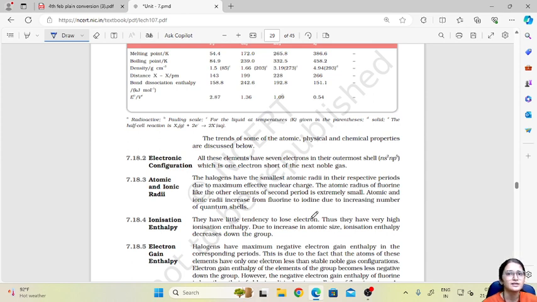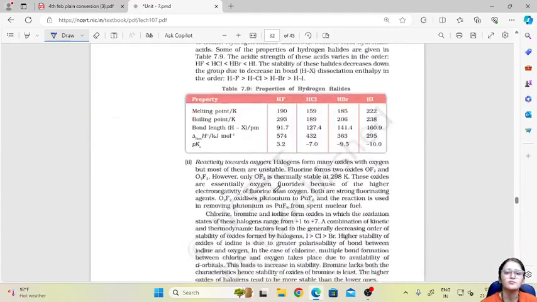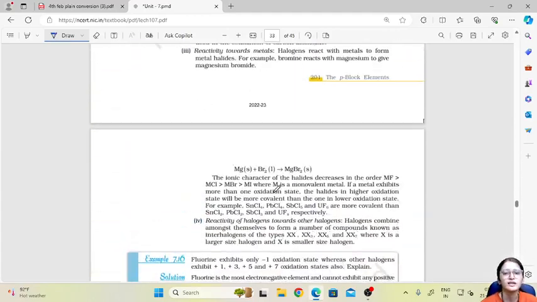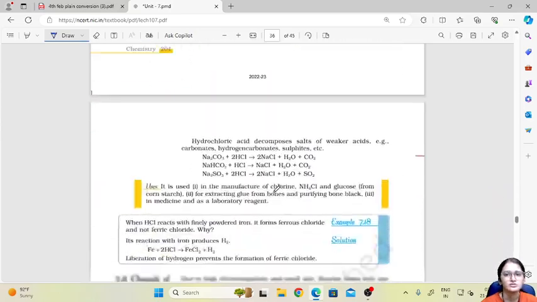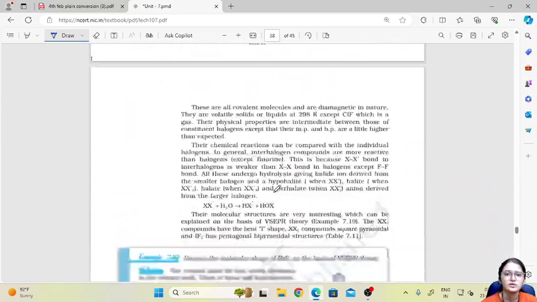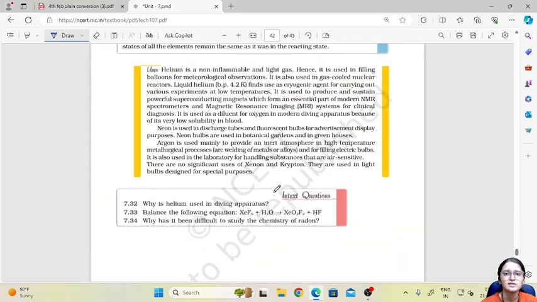Along with that, the anomalous behavior of the first elements in groups 15, 16 and 17, and all the reactions, compounds and their behavior, hydride reactivity, structures and reactions. So this is about the P block elements chapter. With this I finished the P block elements.